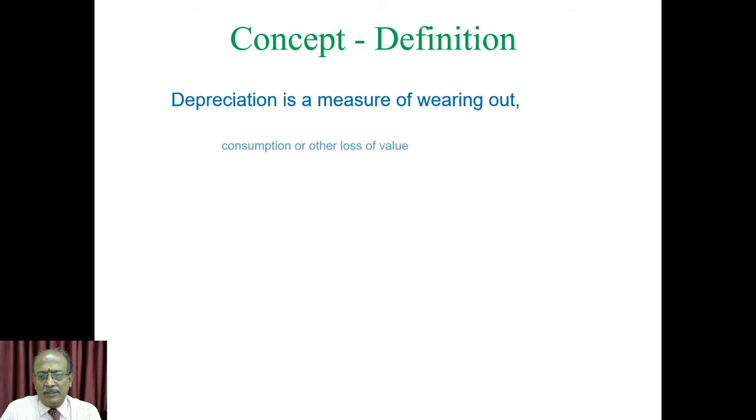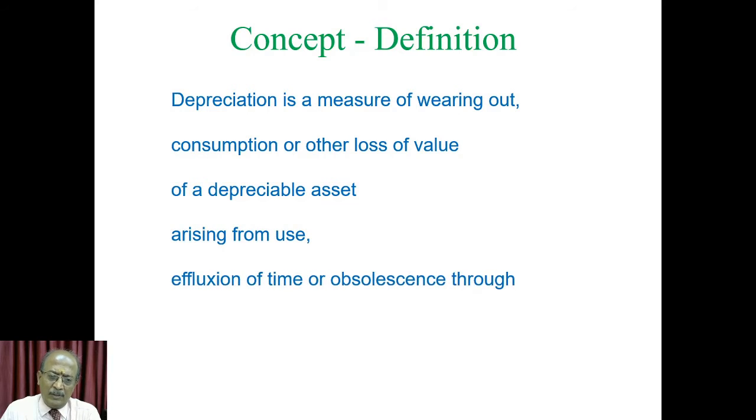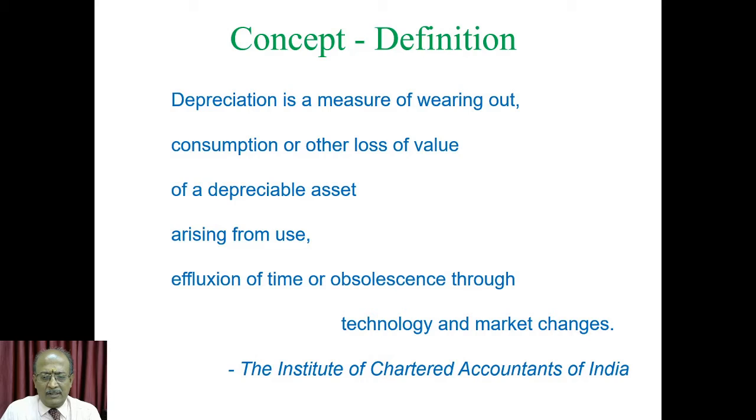Depreciation is the measure of wearing out, consumption, or other loss of value of any kind of depreciable asset, arising from the use or effluxion of time or obsolescence. Obsolescence happens due to technology or market changes. This is the comprehensive and widest definition given by the Institute of Chartered Accountants of India.